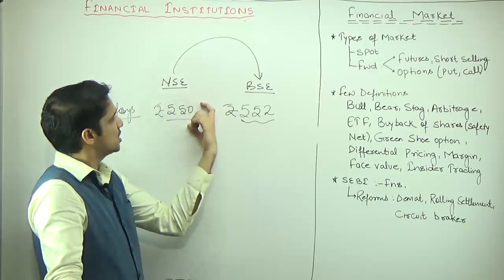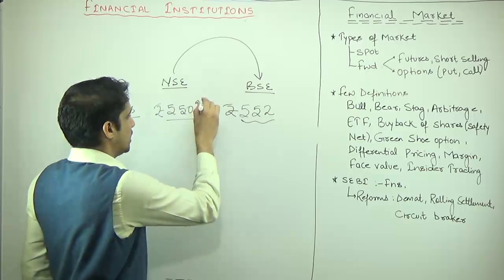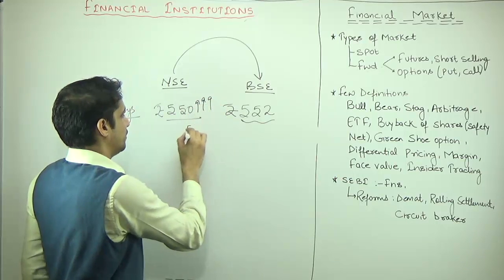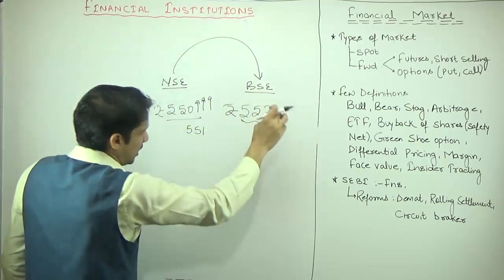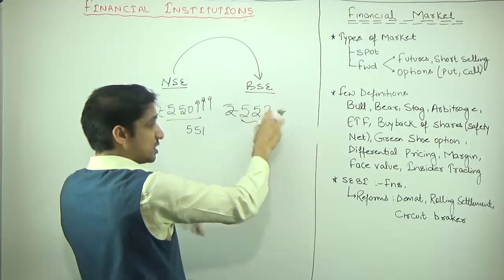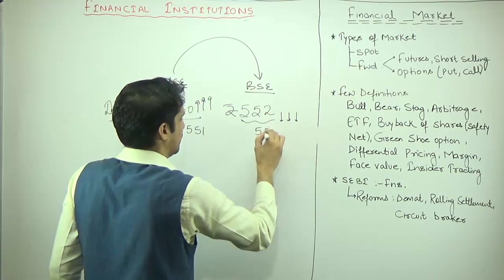So when they purchase from this market, the demand for shares is going to increase. So that is going to increase the price to 551, and when more shares have been purchased, they want to sell at a relatively high price. So more suppliers will be there, that is going to decrease the price, so it will be 551.